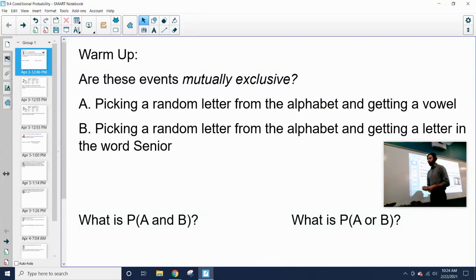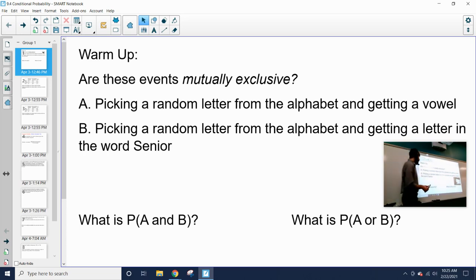We are continuing probability. This is actually going to be our last lesson over our probability unit that we've done over these past 2 or so weeks. So we're going to start off with this warm-up. Are these events mutually exclusive? Picking a random letter from an alphabet and getting a vowel, and picking a random letter from an alphabet and getting a letter in the word senior. Are these events mutually exclusive?